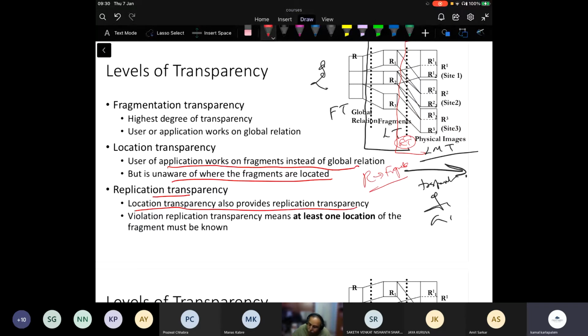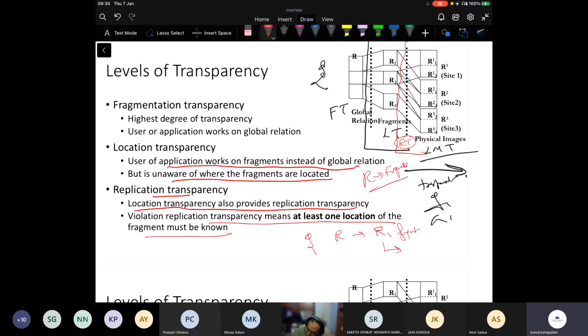Location transparency provides for replication transparency, but replication transparency does not mean location transparency. A violation of replication transparency means that the user should know that R is divided into R1, which is a fragment.